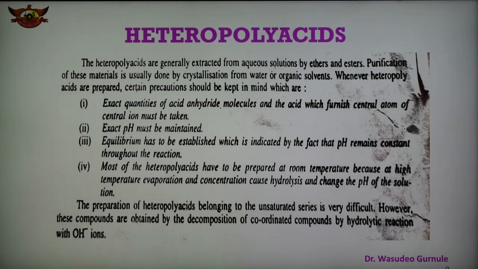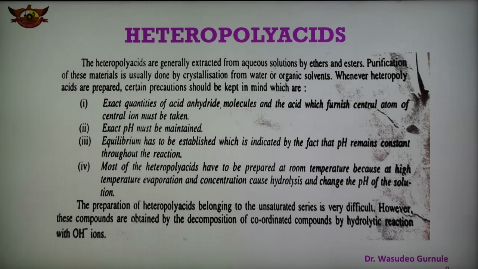So there may be a chance of change of pH at high temperature. These are the precautions for extracting the heteropolyacid from the aqueous solution with ethers or esters.